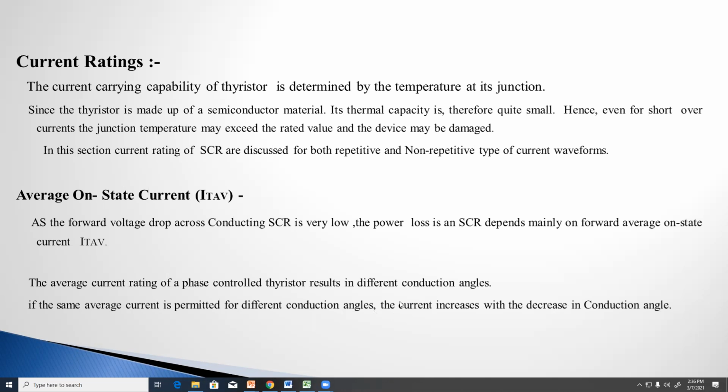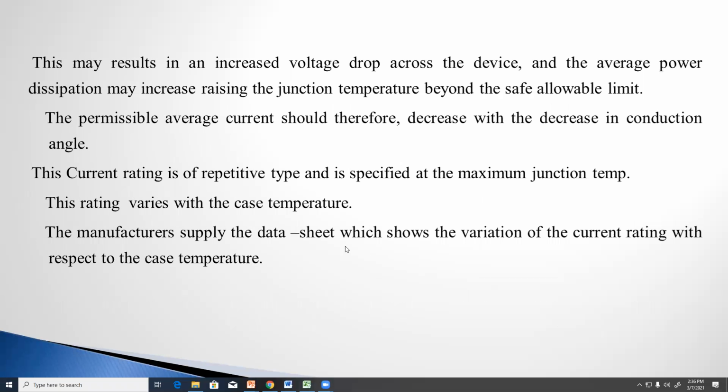Clear? If the same average current is permitted for different conduction angles, the current increases with the decrease in conduction angle. This may increase the voltage drop across the device, and the average power dissipation may increase, raising the junction temperature beyond the safe allowable limit.